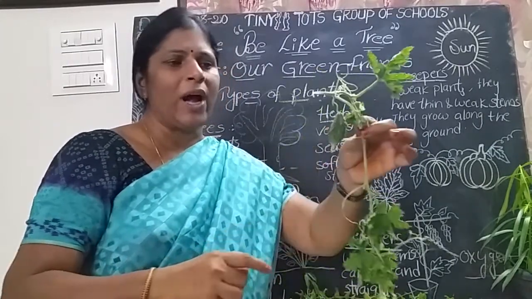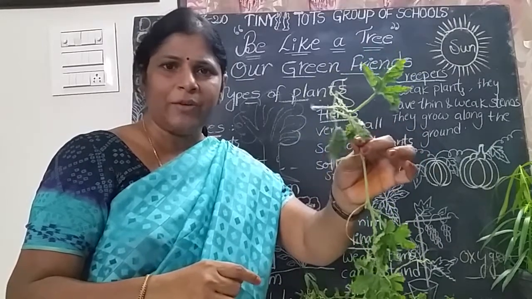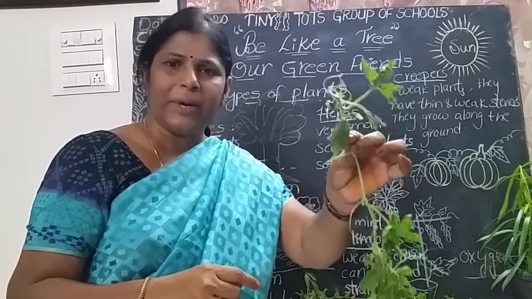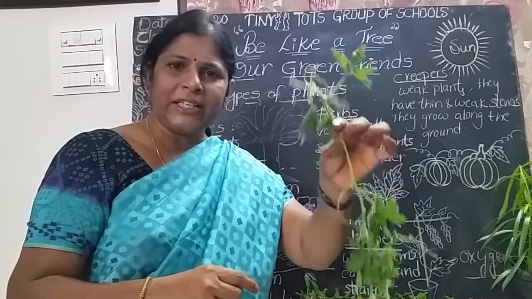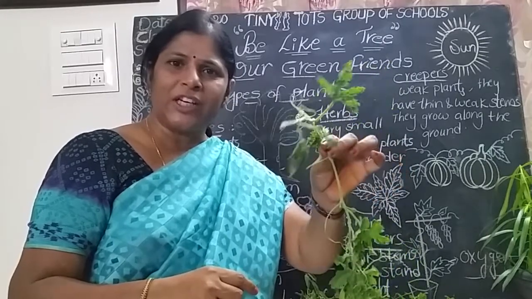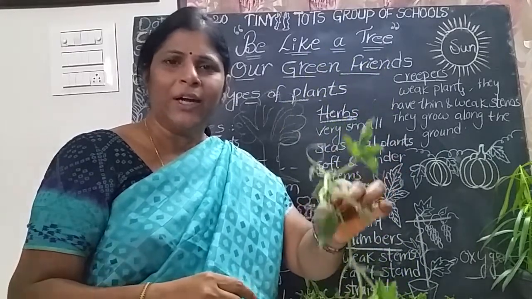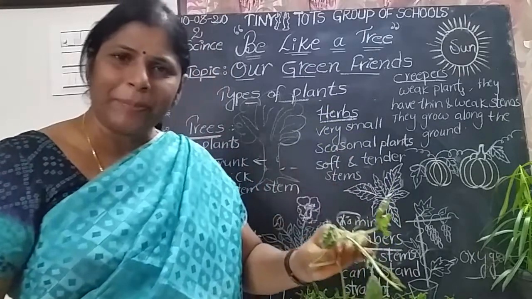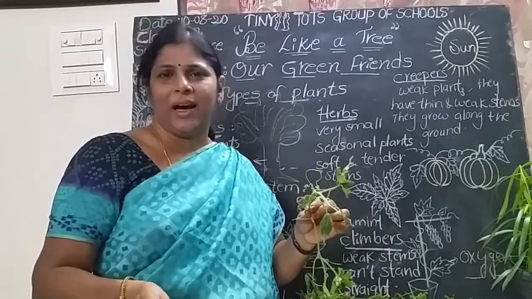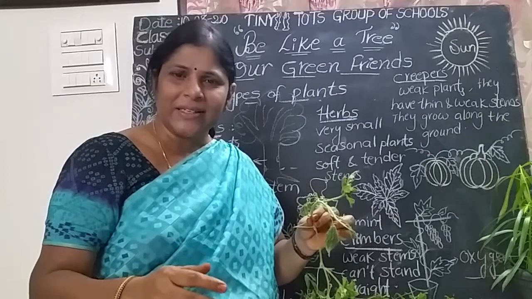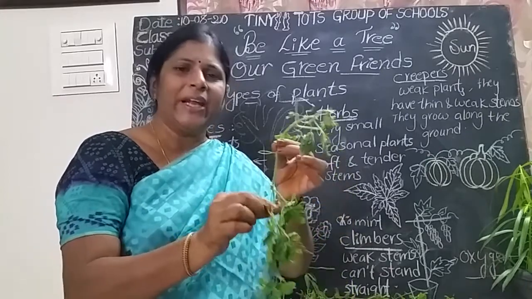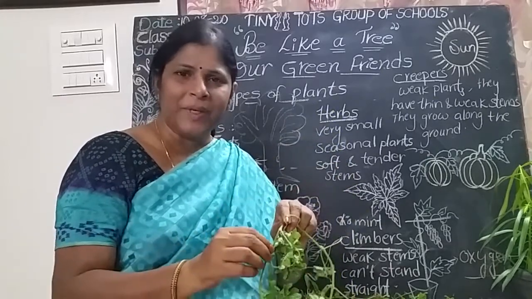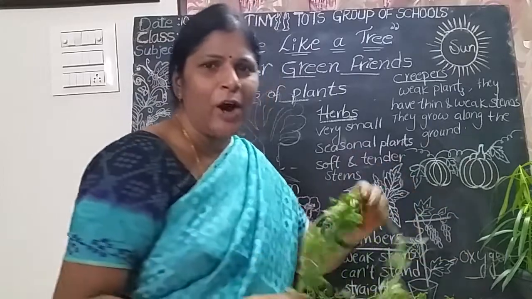So what is the example of this plant? What is the name of this plant? Bitter gourd. Okay, is it a creeper? Yes, it is a creeper. Now, what are called creepers? Creepers are the weak plants. They have very thin and weak stem. They creep along the ground.